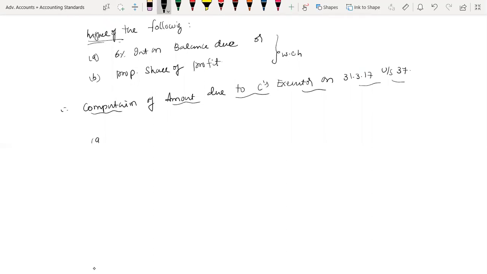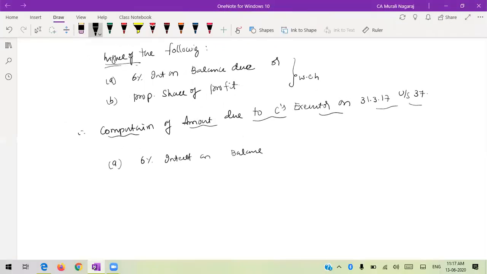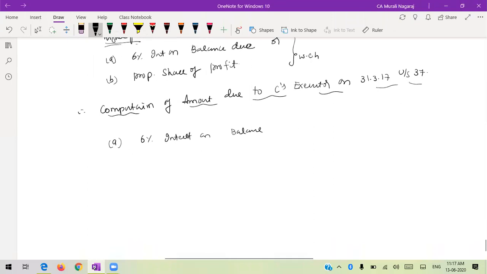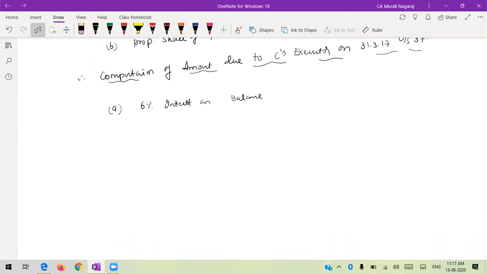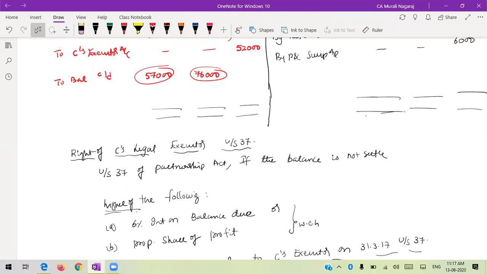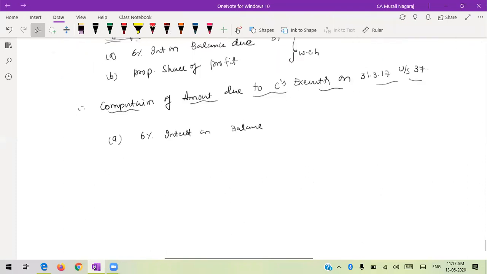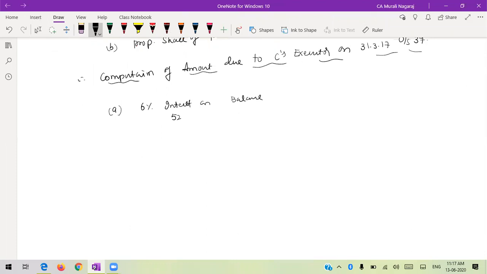First is A. 6% interest on balance. So what is his balance? 52,000 is his balance. So therefore 52,000 into 6% into 6 by 12. Can you get me the figure?